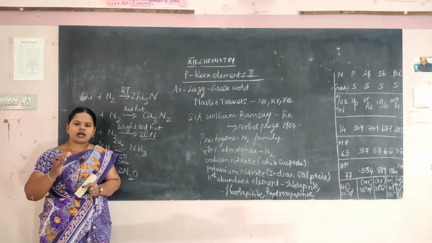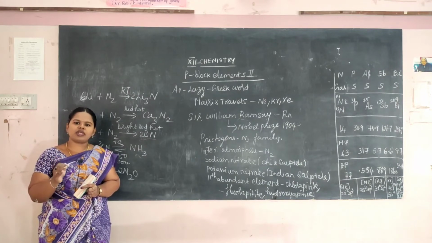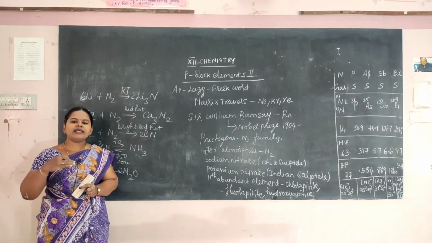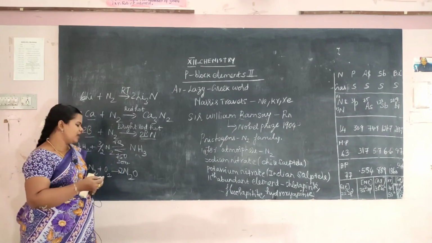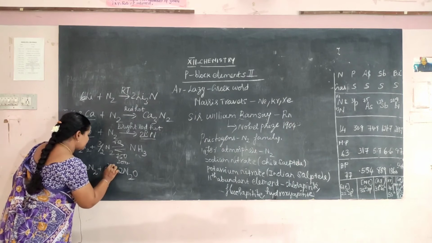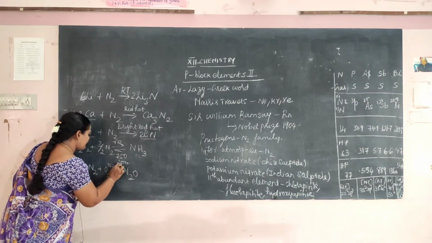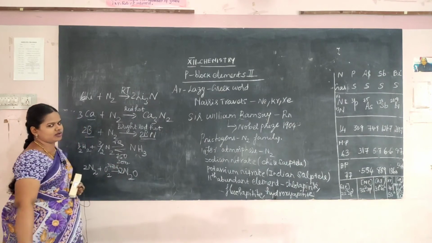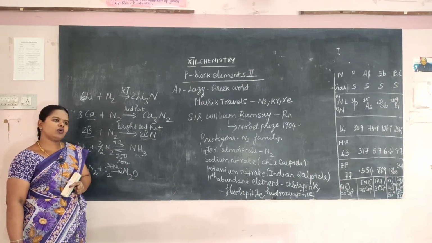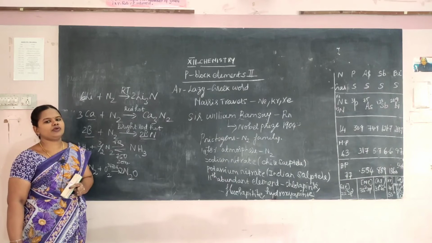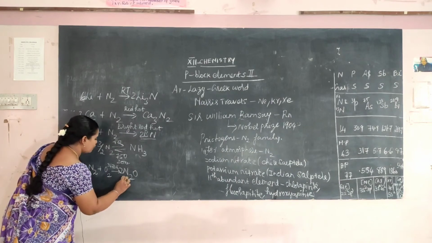At ordinary temperature nitrogen won't react with oxygen, but at elevated temperature, that is at 3473 Kelvin, it will react with oxygen to form nitrous oxide. What is the formula for nitrous oxide? N2O. N2O is nothing but laughing gas.